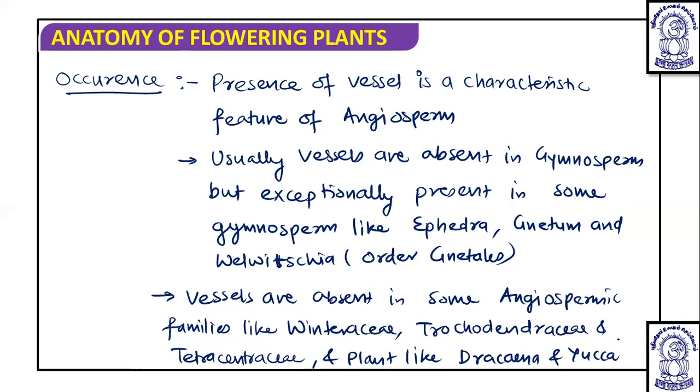So this is all about vessels, and the tracheids and vessels which we have discussed till now are the tracheary elements of the xylem. In angiosperms, these two are the main water transporting elements, that are the vessels and the tracheids. After this, we are going to talk about the xylem fiber and the xylem parenchyma. But for now, we will first discuss xylem fiber.